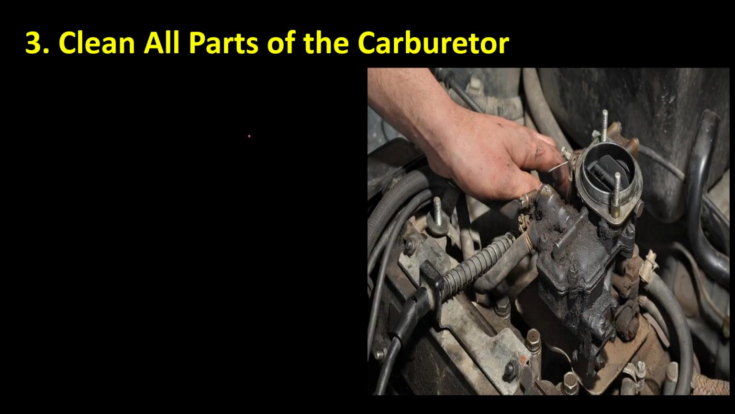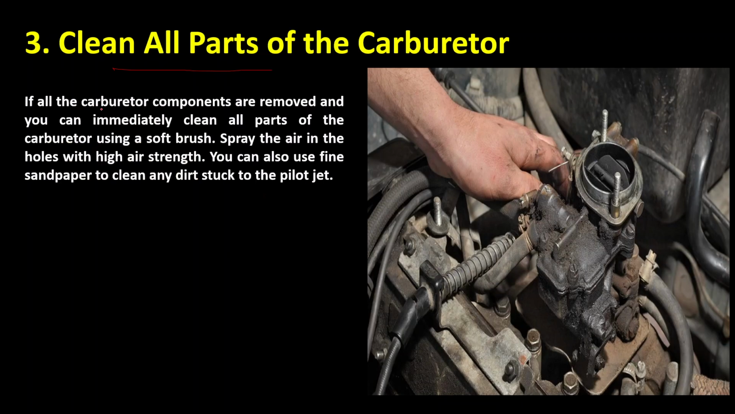After that, we will tell you to clean all the parts of the carburetor components here. If all the carburetor components are removed, you can immediately clean all the parts of the carburetor using a soft brush. Spray air in the holes, with high air strength. You can also use fine sandpaper to clean any dirt stuck in the pilot jet. These dirty particles you can remove with the sandpaper.